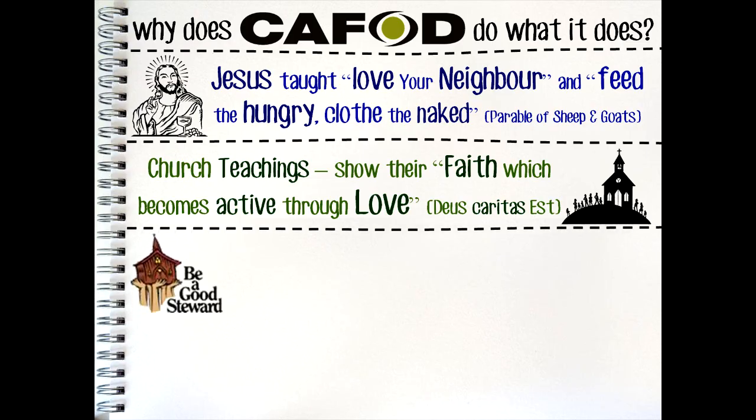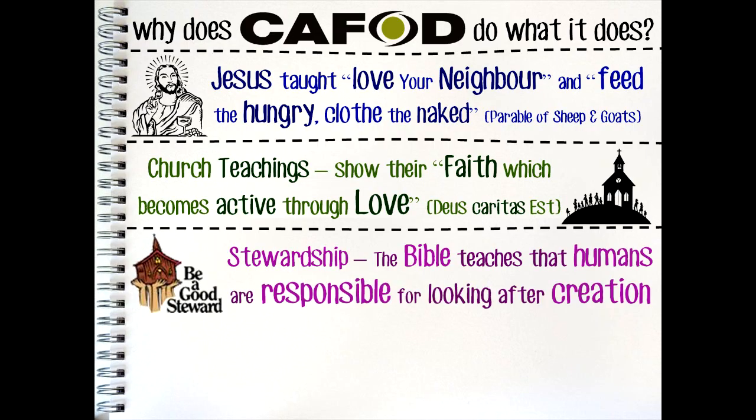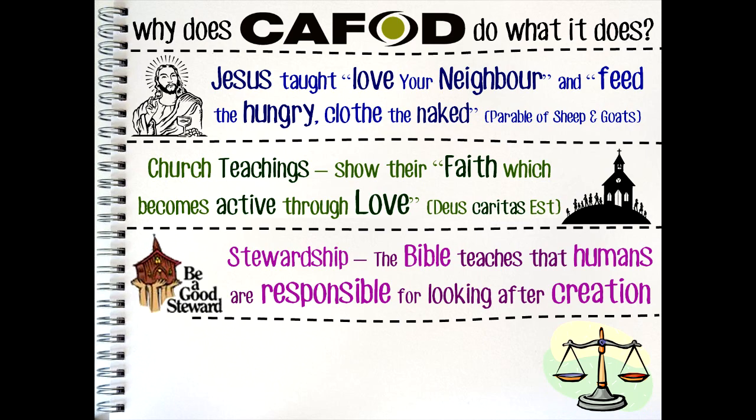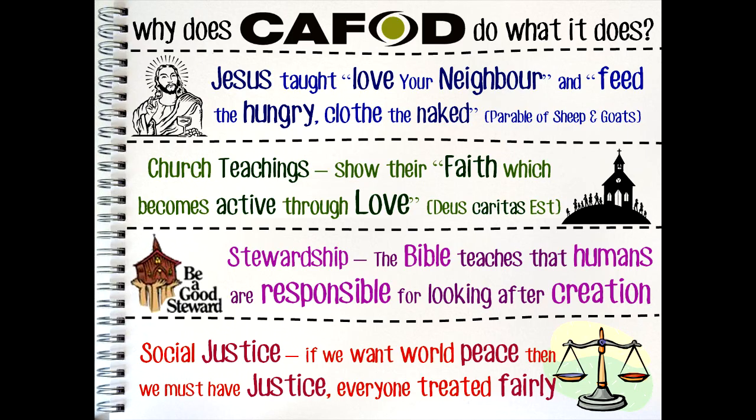Thirdly, there is the concept of stewardship. The Bible teaches Catholics the idea of stewardship, which means that all human beings have a responsibility to look after creation and share its resources fairly and equally. And this ties in with the final reason, which is social justice. The Church emphasises that poverty and injustice are often connected. If we really want to have world peace, then we must first have justice. This is to ensure that all people are treated fairly and equally and have access to their most basic human rights.